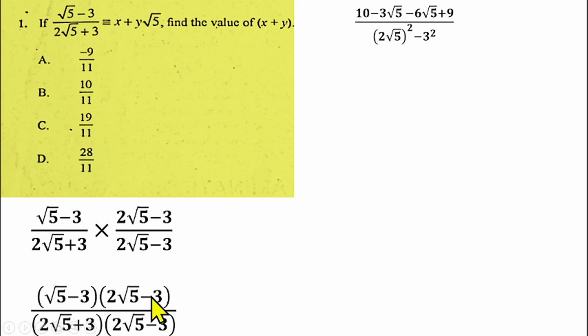Then root 5 times minus 3 will give us minus 3 root 5. Then also we have a minus 3 times 2 root 5, that will give us a minus 6 root 5. Then minus 3 times minus 3 gives us a 9 over.